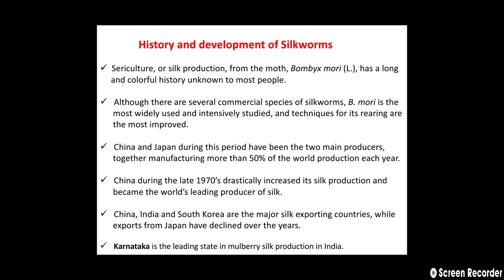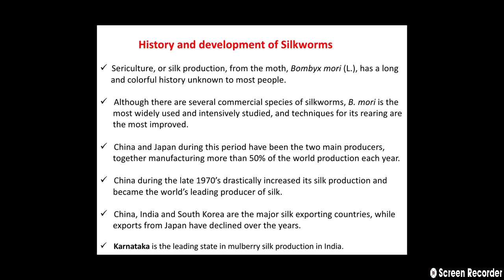China and Japan during this period have been the two main producers, together manufacturing more than 50% of the world production each year, and China during the late 1970s drastically increased its silk production and became the world's leading producer of silk. After China, India and South Korea are the major silk exporting countries, while exports from Japan have declined over the years.